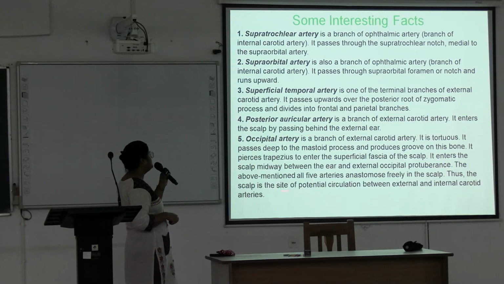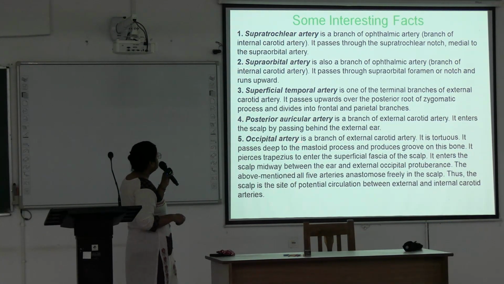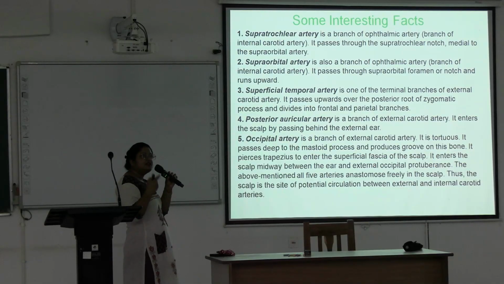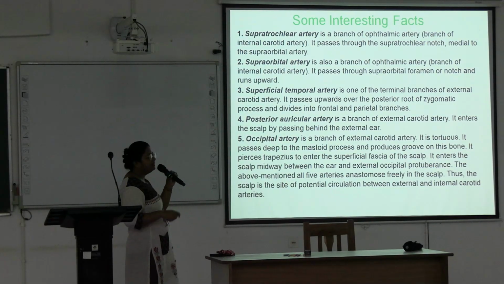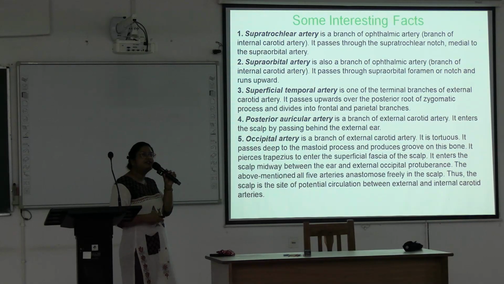And thus the scalp is the site of potential circulation between the external and internal carotid artery. See, the supratrochlear and supraorbital are branches from the internal carotid, and the occipital artery, posterior auricular artery, and superficial temporal are branches from the external carotid. So anastomosis is occurring between the branches of internal and external carotid arteries over the scalp.